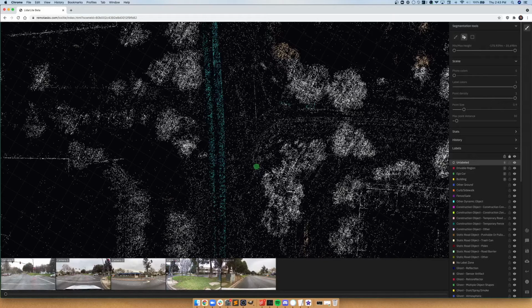Next, let's just talk about how to label in LiDAR Light. So for example, if you wanted to use the brush tool, again, I would probably opt to using top-down view. And then what you can do is click on the brush tool or use the shortcut B. You could adjust the size of this brush accordingly, making it larger or smaller. And you could even hide or show points based off of their minimum height or their maximum height.